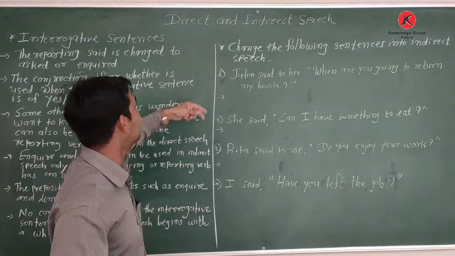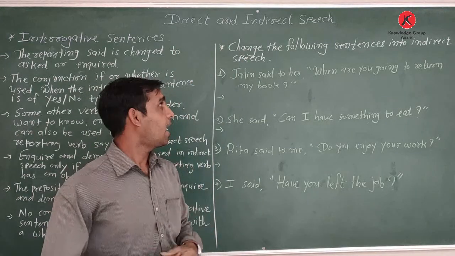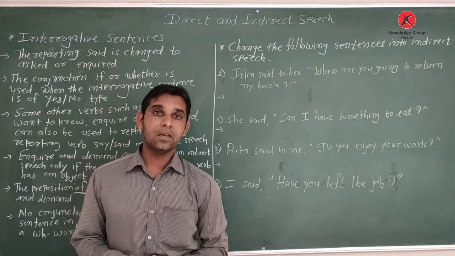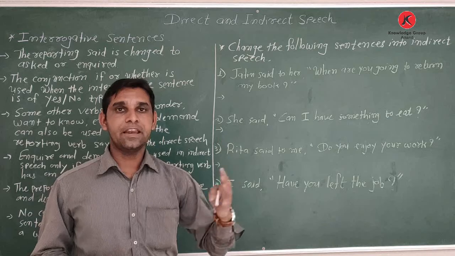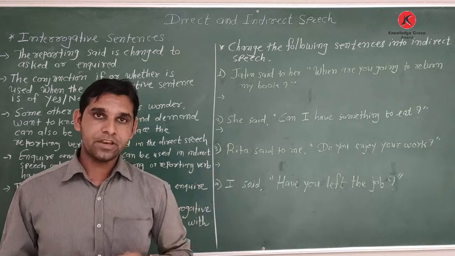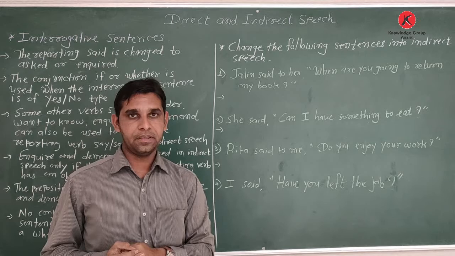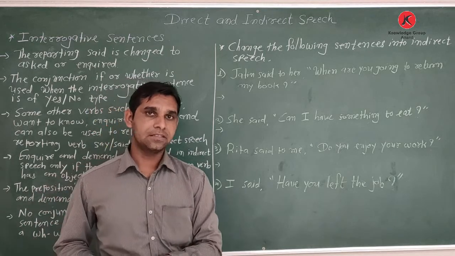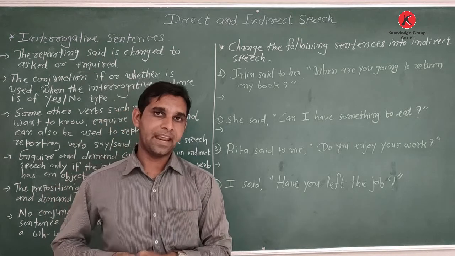The topic name is direct and indirect speech. I have been continuing the topic. Already I have discussed with you the types of sentences: declarative sentences, interrogative sentences, imperative and exclamative. I have discussed the declarative sentences. Now it's time to discuss the second type.